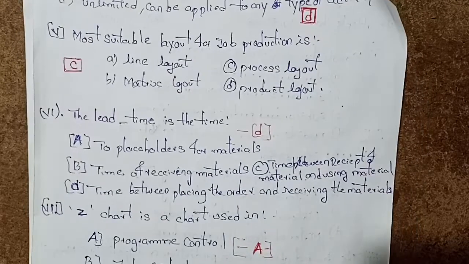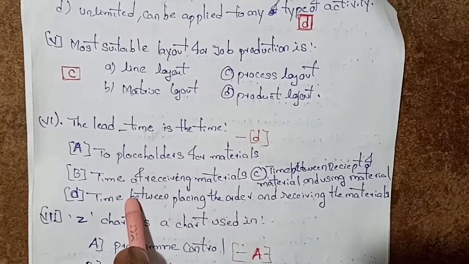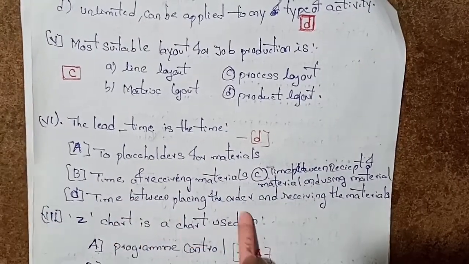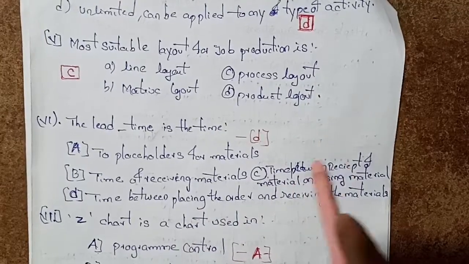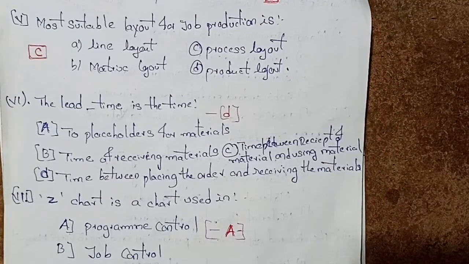Next, the sixth one. The lead time is the time to place the order, the time to receive materials, or the time between placing the order and receiving the materials. So option D, time between placing the order and receiving the materials.